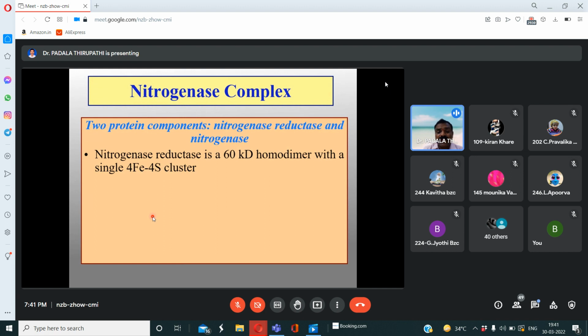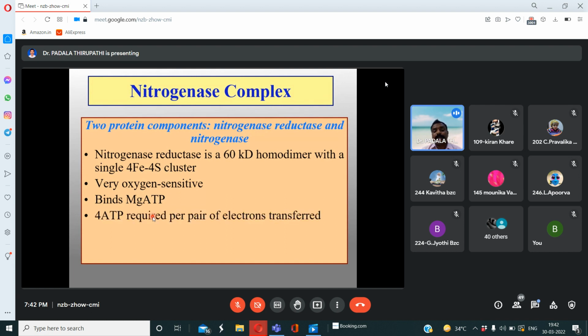Remember here, my dear friends, nitrogenase is an enzyme which is very sensitive to oxygen molecule. And the nitrogenase enzyme binds with magnesium ion along with ATP, adenosine triphosphate.